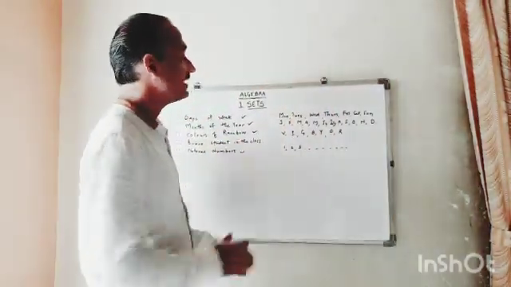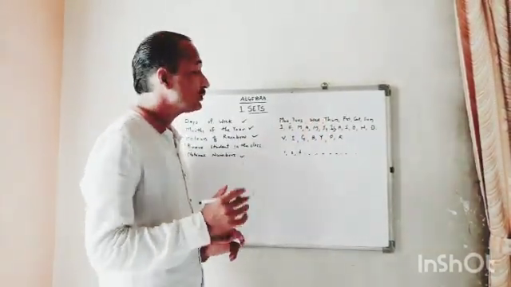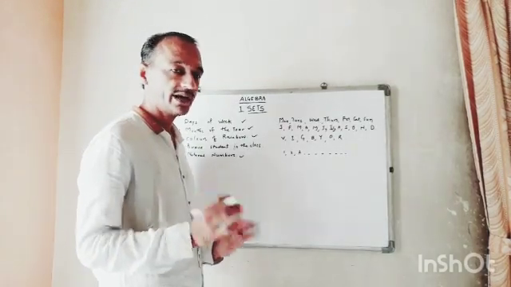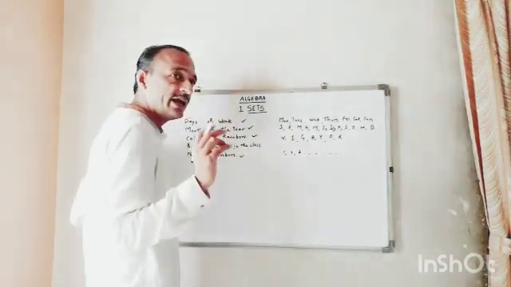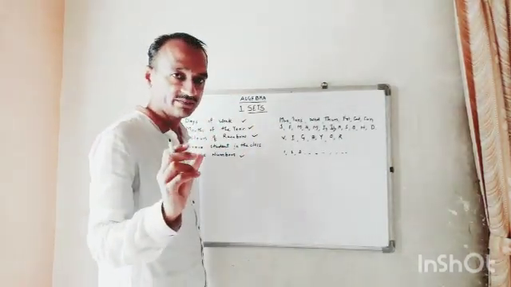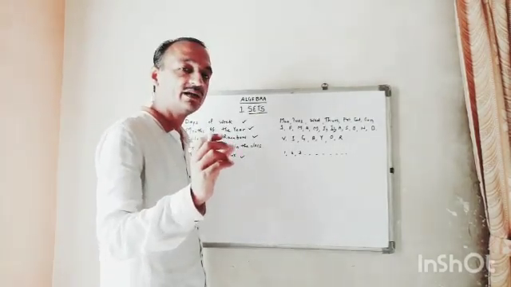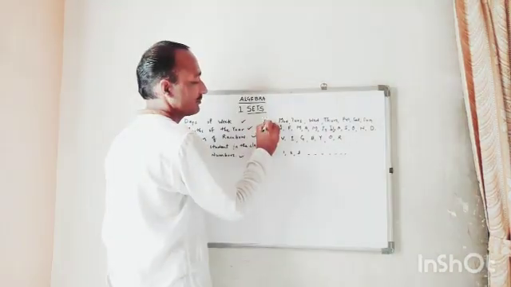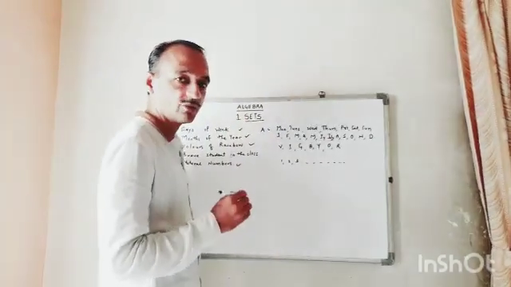Now, how to define it? These are well-defined objects. So to write sets, I give a particular name, and the name of the set is written with a capital letter of the English alphabet. So for example, A is equal to.